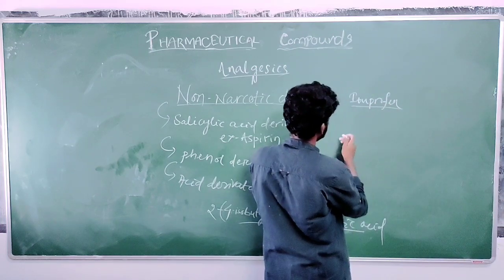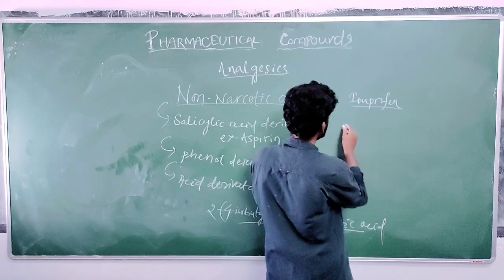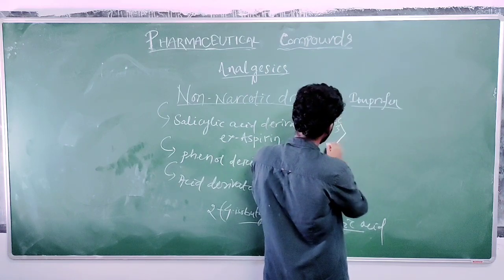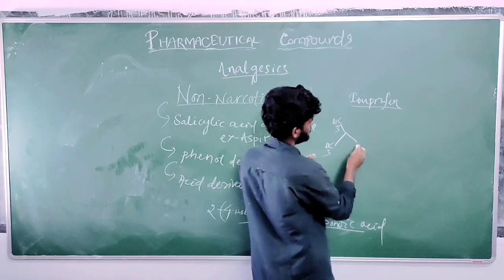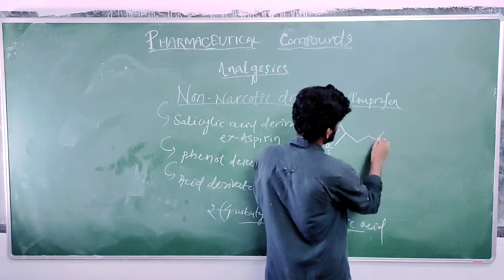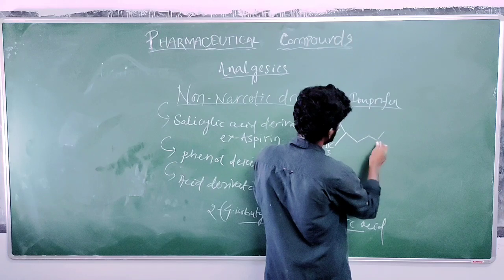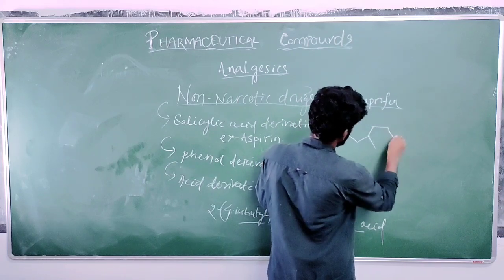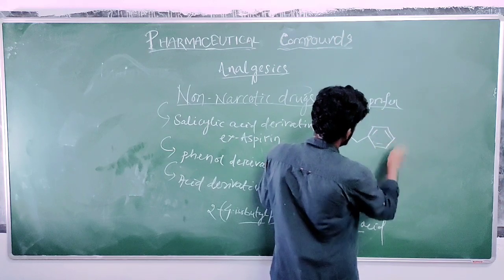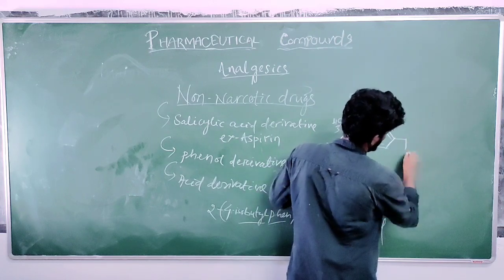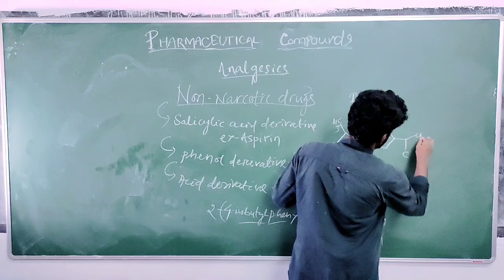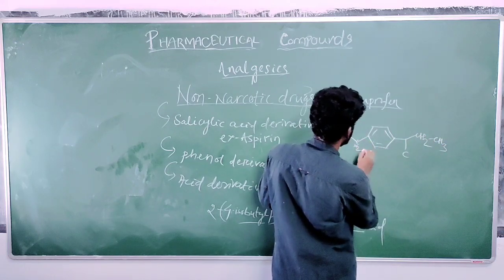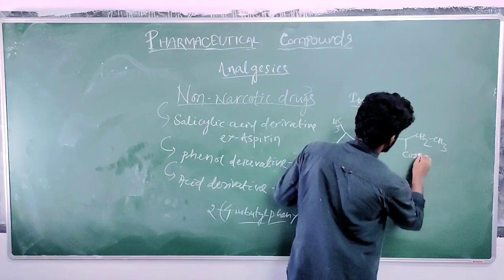Ibuprofen, 2,4-isobutyl phenyl, CH3. Why did I leave CH2, CO?